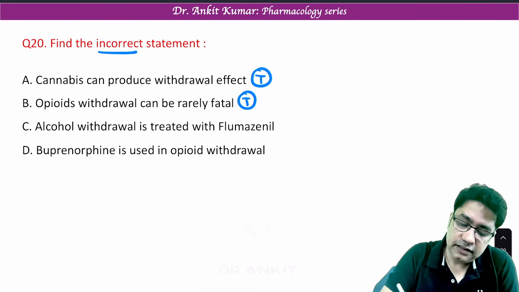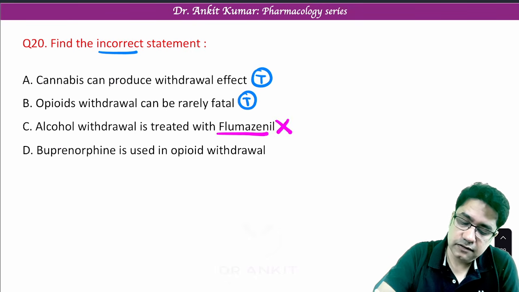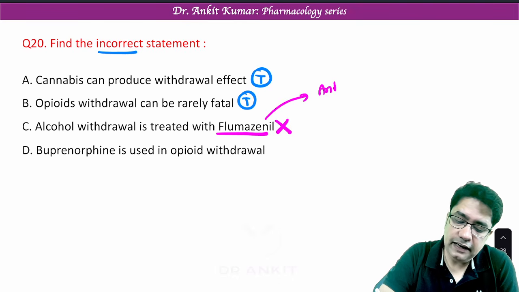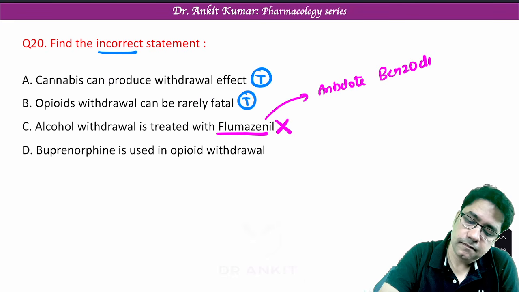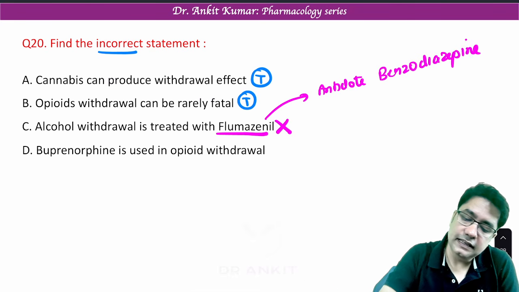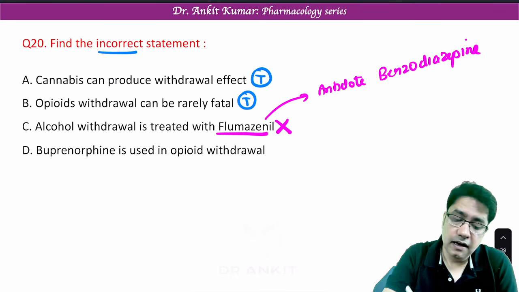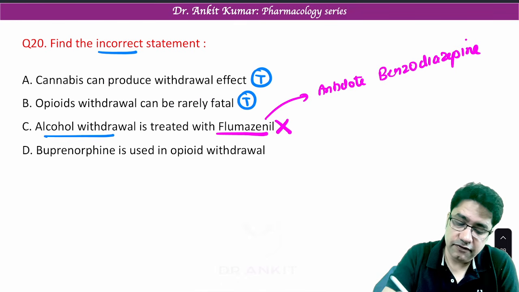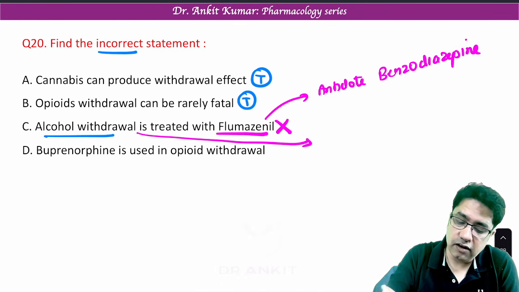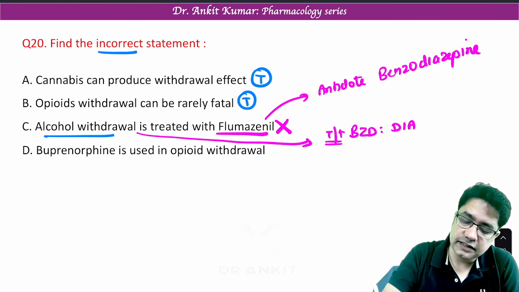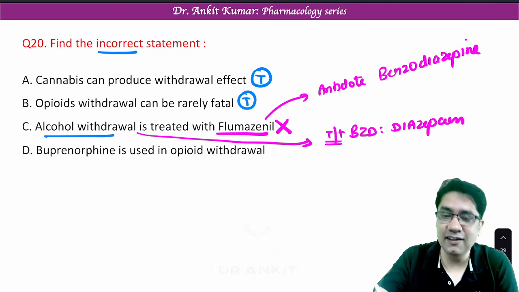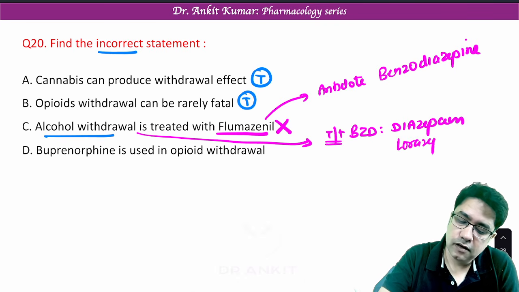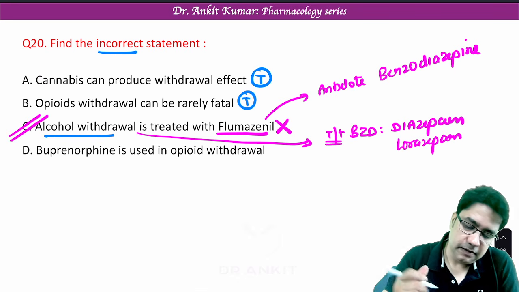Now, alcohol withdrawal is treated with flumazenil. Now, this is false. Flumazenil, remember, it is an antidote of benzodiazepine toxicity, like diazepam, lorazepam toxicity. Remember, alcohol withdrawal is treated with benzodiazepine. We treat alcohol withdrawal with benzodiazepine, like diazepam and lorazepam. So it is not treated with flumazenil. It will rather precipitate alcohol withdrawal. So option C is a false statement.